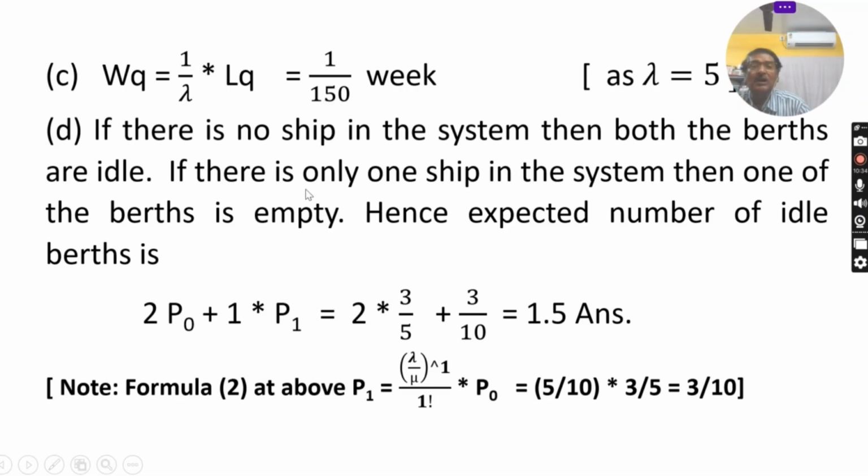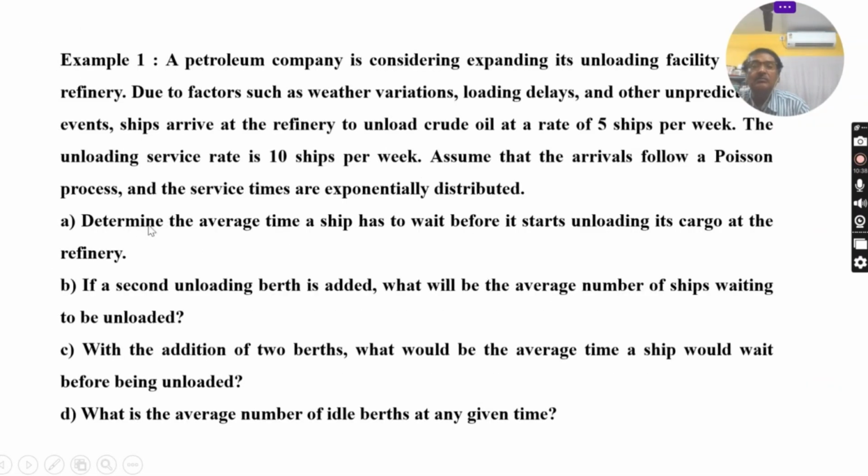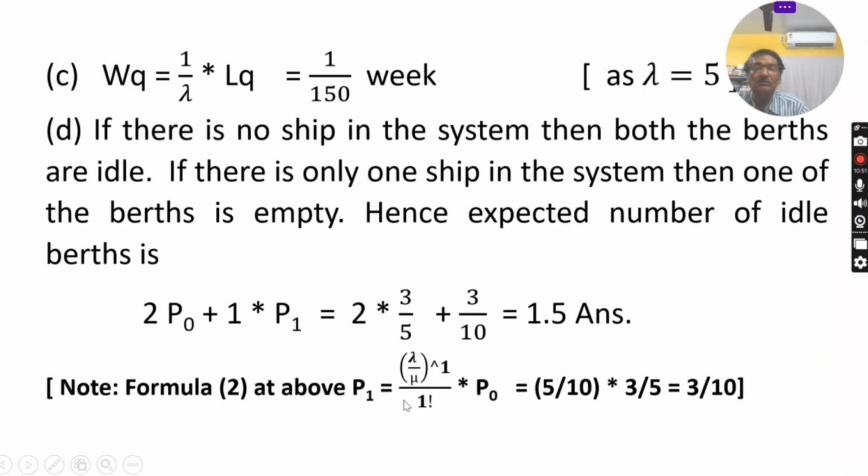Okay. Now the last part is D. What is the average number of idle berths at any given time? See how we'll calculate it. If there is no ship in the system, then both the berths are idle. That is P0, the probability of no ships in the system. If there is only one ship in the system, then one of the berths is empty and one is being used. Hence the expected number of idle berths.